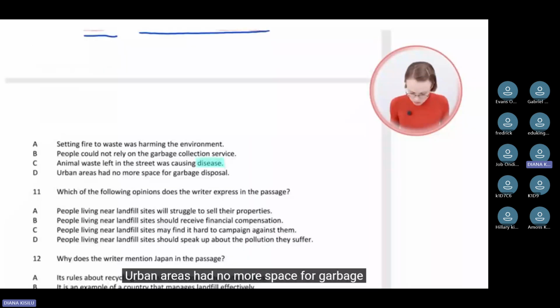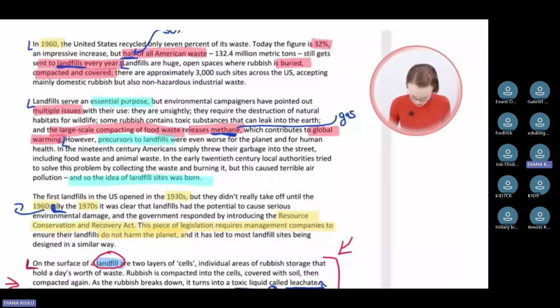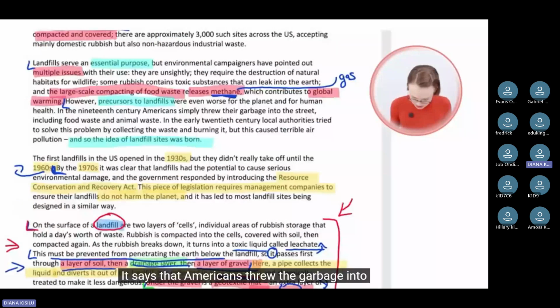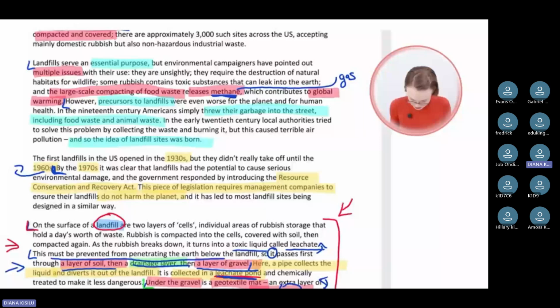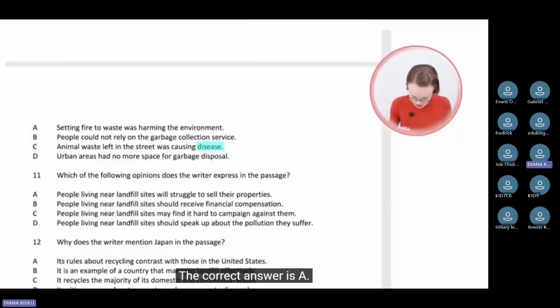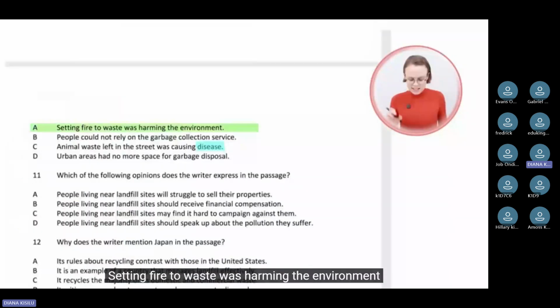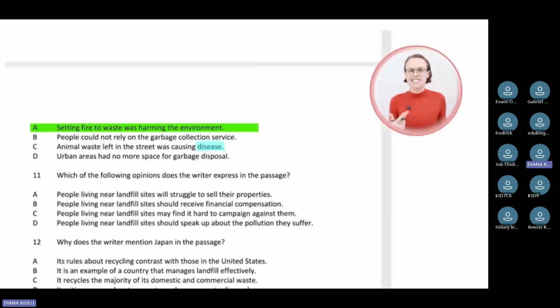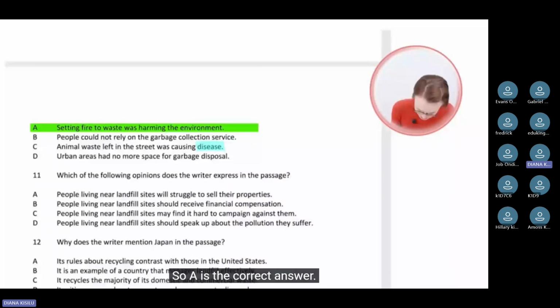Guys, let's have a look at the passage. What does it say? It says that Americans threw their garbage into the street, including food waste and animal waste. They tried to solve this problem by collecting the waste and burning it, but this caused air pollution. So, which is the correct answer? The correct answer is A. Setting fire to waste was harming the environment because it caused air pollution. So A is the correct answer. So on our answer sheet, we write it down.